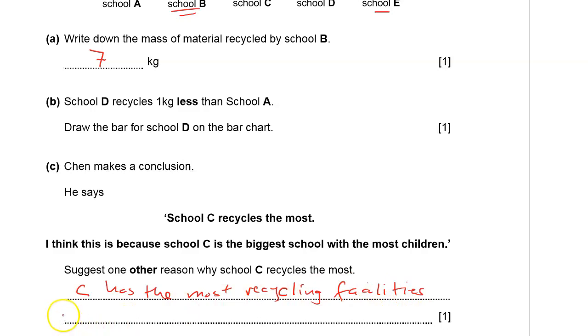This doesn't mean that it is the biggest school. That could be a possibility, but also the other schools could be bigger than school C. But C has got the most facilities that can handle the material, or children in C know the importance of recycling. That could also be another reason why C is recycling the most.